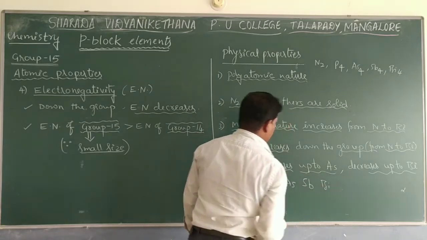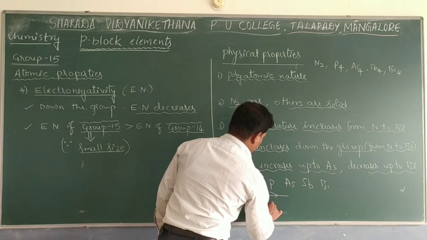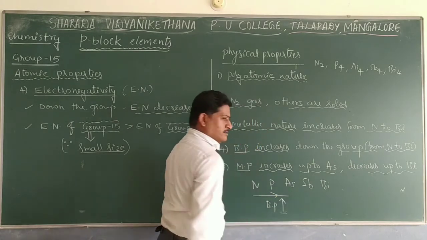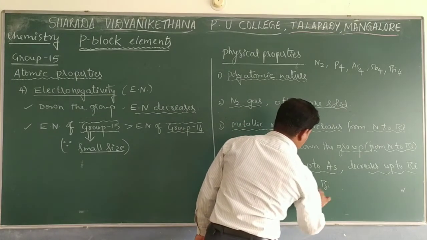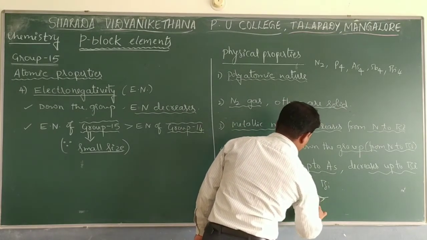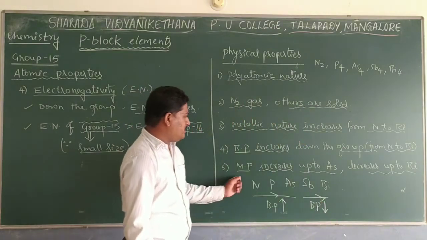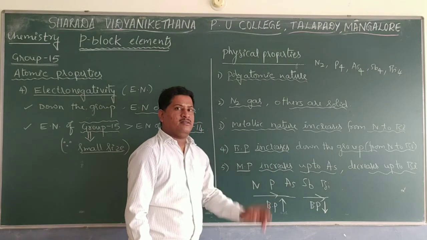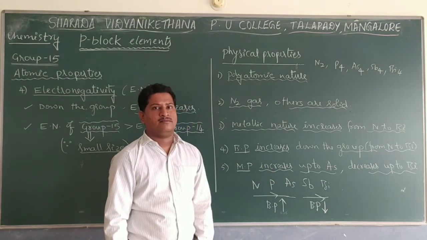Up to arsenic there is an increase, then from arsenic to bismuth slight decrease takes place. So this is with respect to the important physical properties of group 15 elements.